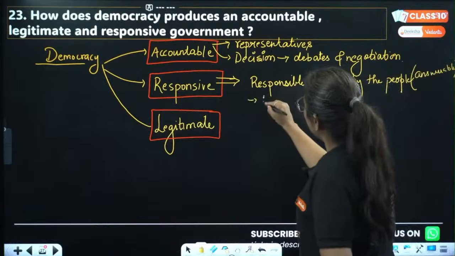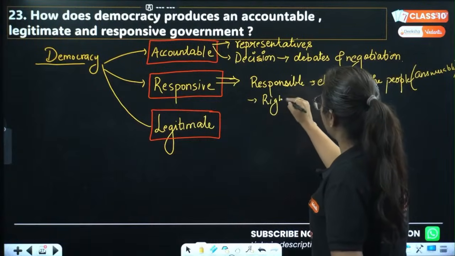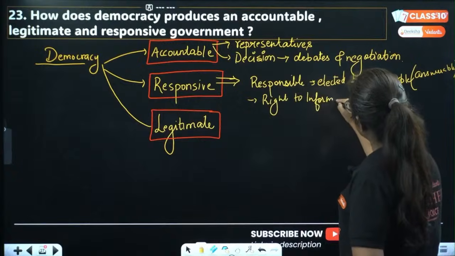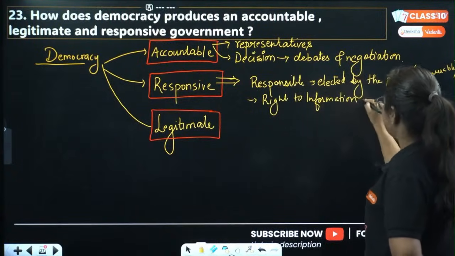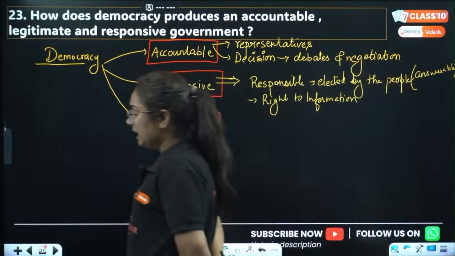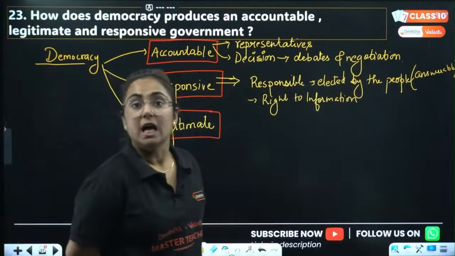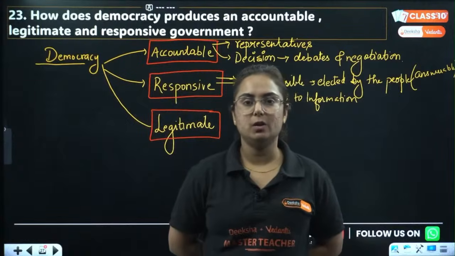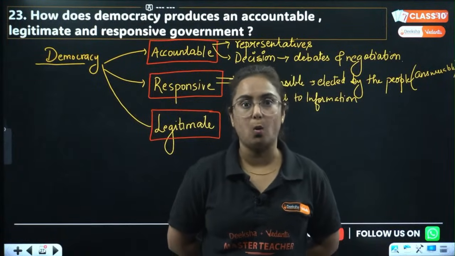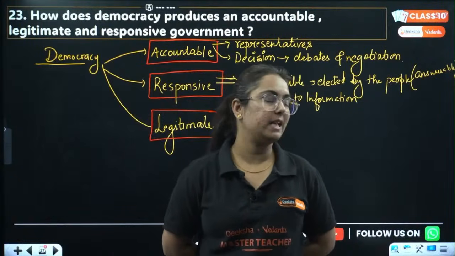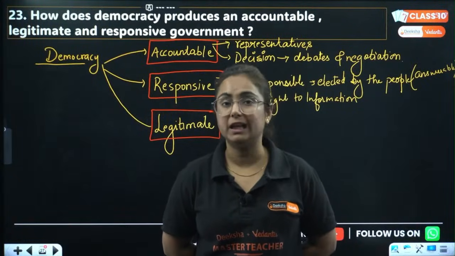This is the reason we have an act that is the Right to Information. However, a negative point is also given in your NCERT, and that negative point is that democracy is not very successful in sharing information. Sometimes when this line comes in your exams, you get confused and mark it as wrong. No. Yes, it is written in NCERT that democracy is not every time successful in sharing information with you.